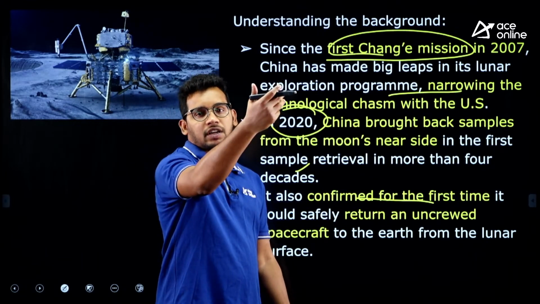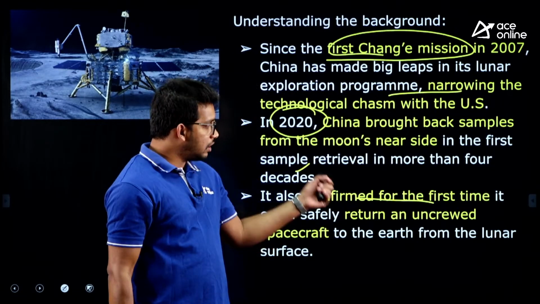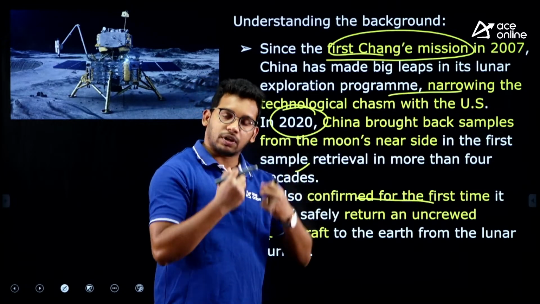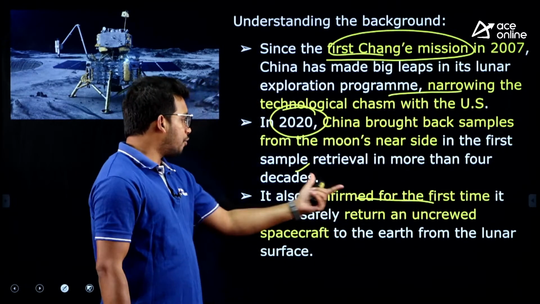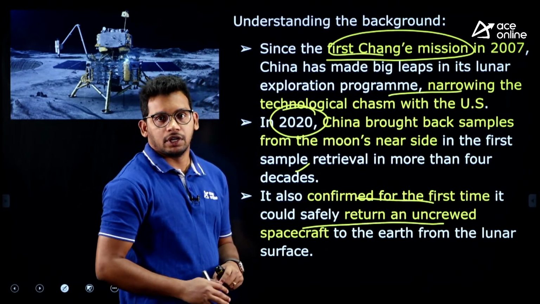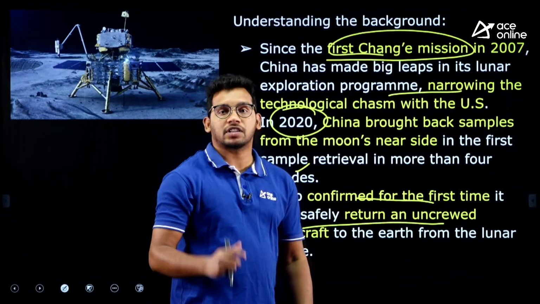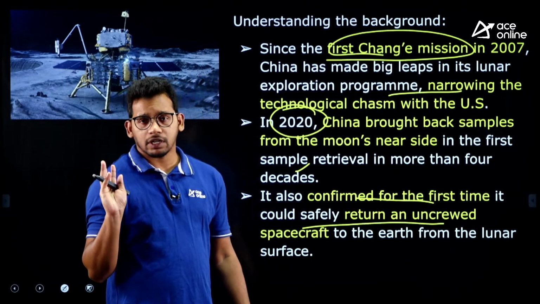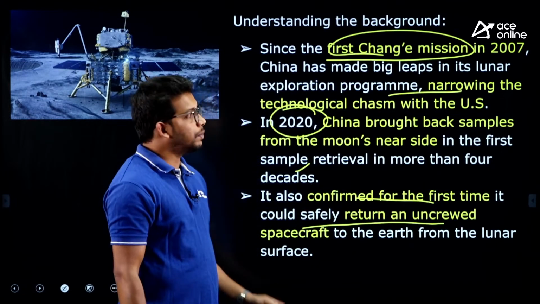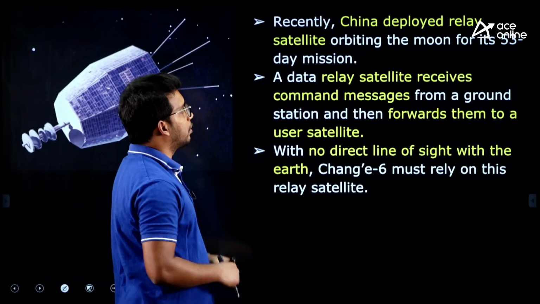Usually, once satellites are launched, they will collapse in space or keep rotating in orbit, but they were able to collect the sample from this. They collected the sample and also, for the first time, safely returned an uncrewed spacecraft. So, for the first time they have achieved getting back a spacecraft which was launched into space. This is also one important advancement in Chinese scientific exploration.